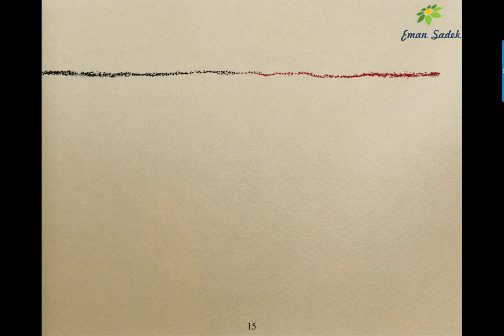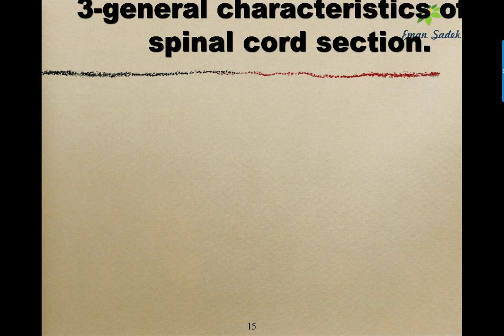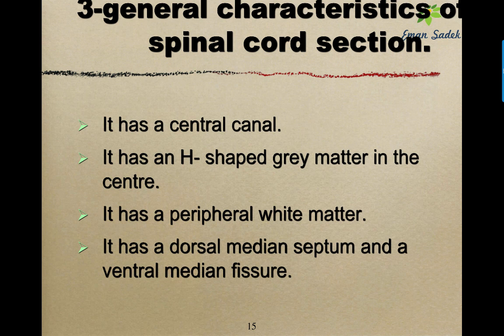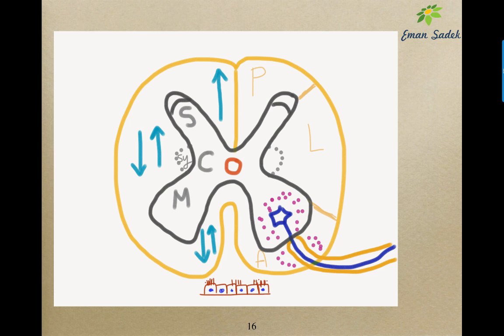Now we will summarize again the characters of the spinal cord. The spinal cord has a central canal here, which contains the CSF or cerebrospinal fluid. This central canal is lined by simple cuboidal to simple columnar partially ciliated to help the propulsion of the CSF. And it contains the H-shaped gray matter, which is formed of 2 posterior horns and 2 anterior horns, and additional lateral horns in the thoracic and upper 2 lumbar segments.